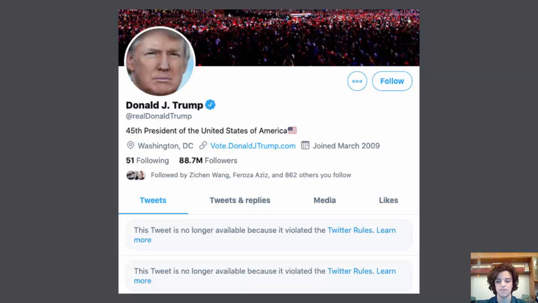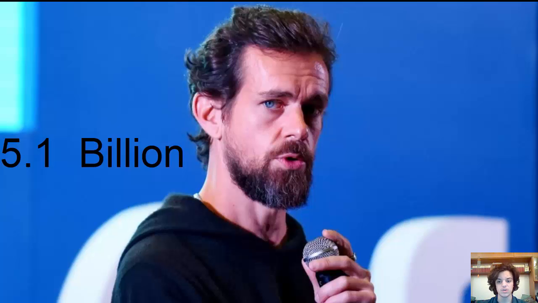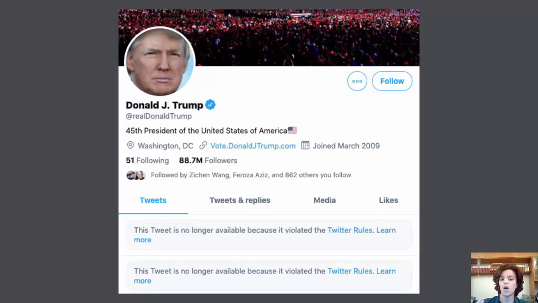For example, the person that owns Twitter is Jack Dorsey, who has a net worth, sorry, of 5.1 billion roughly. This man is of course very rich and very powerful. So powerful that he could even block the social media of the president of one of the most powerful countries, if not the most powerful country in the world. Now, again, I don't want to start talking about whether this was right or wrong, because it's of course another topic.